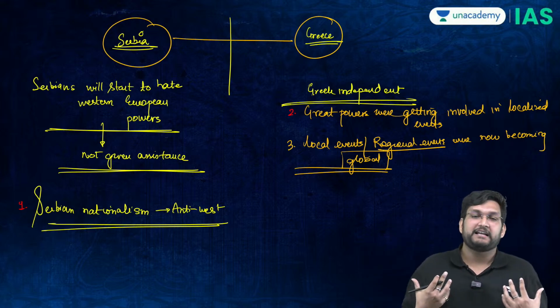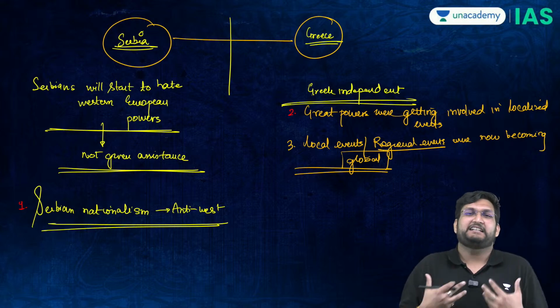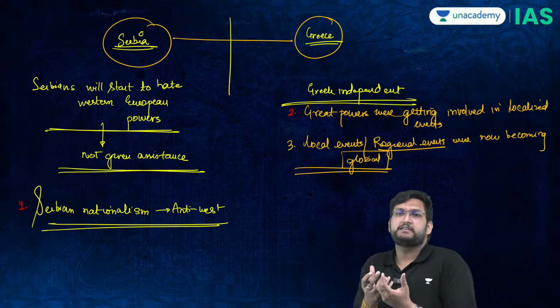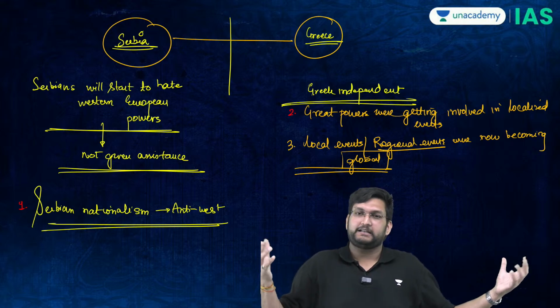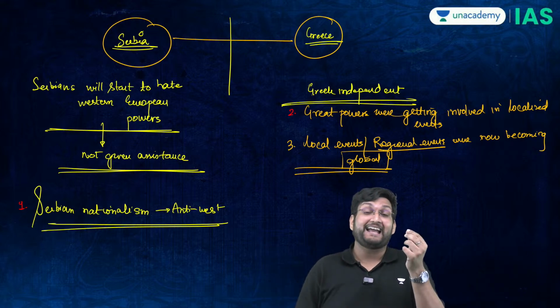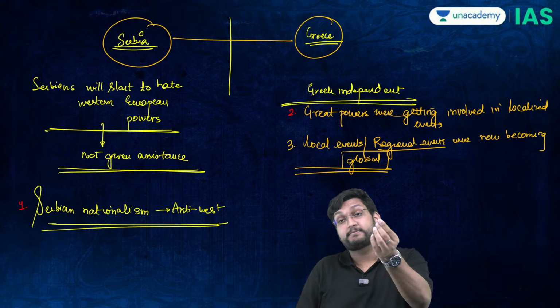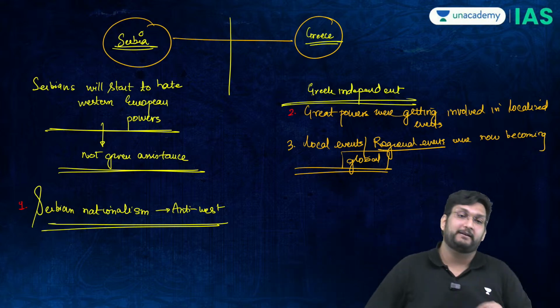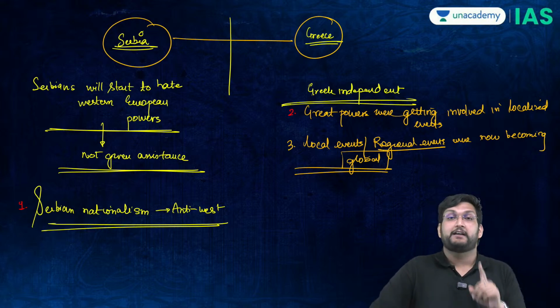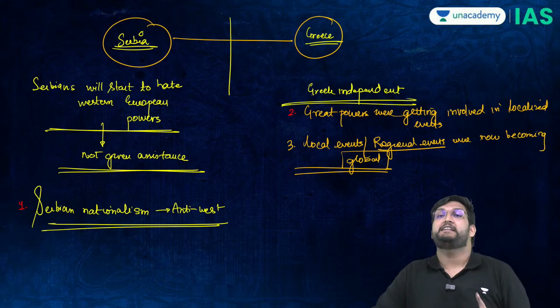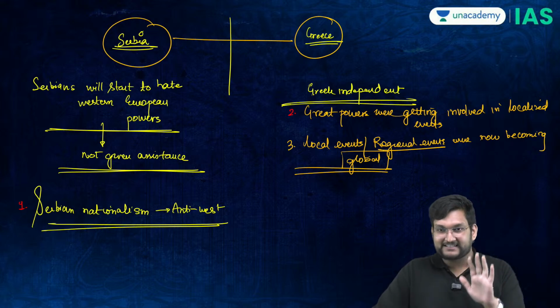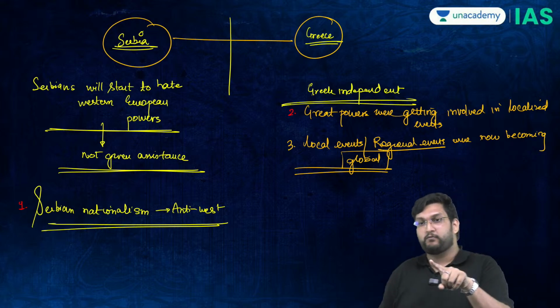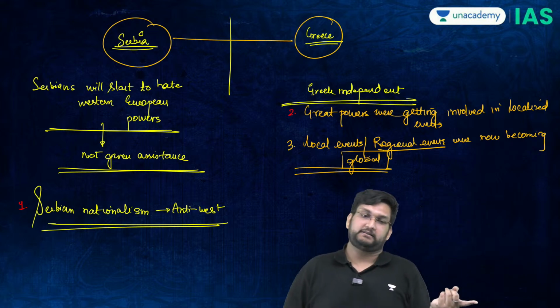Serbia feels betrayed, anti-West relationship, anti-West feeling. Greece feels that it was given independence on a platter. But the point is, why are great powers getting involved in small issues? Why are they getting involved in issues related to the Ottoman Empire? They have no place to do that, but this is the tendency of the 19th century in Europe. If we understand this, then I move to the Crimean War and the Great Eastern Crisis.